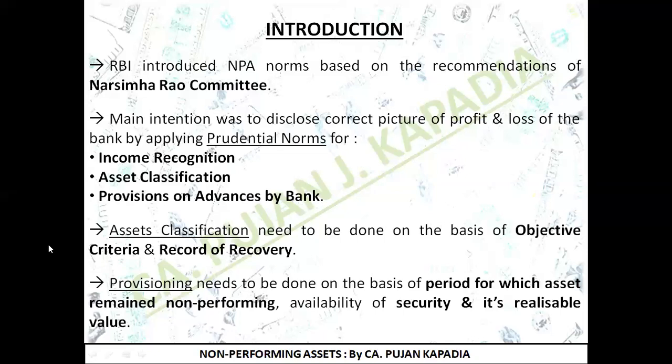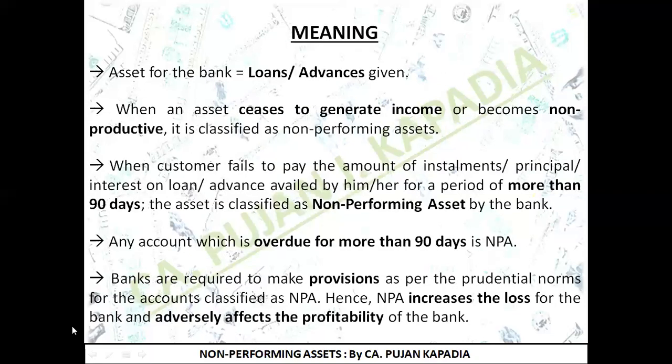Second is at the time of making provision. What points do I need to remember? First is the period for which the asset has remained non-performing, that is, since when I am not getting the money. Second is whether any security is available or not. And third, if it is available, then what is the realizable value of that particular security. So this is the slide we had taken care of. Let's move to the next topic.